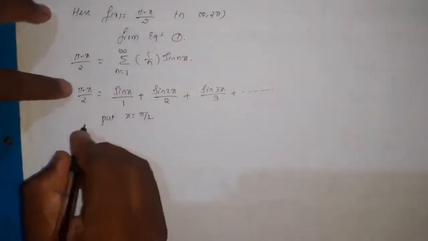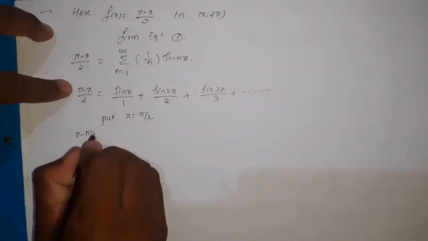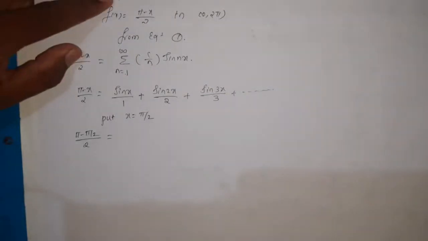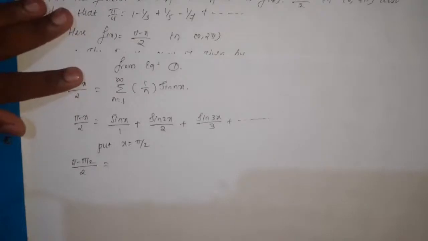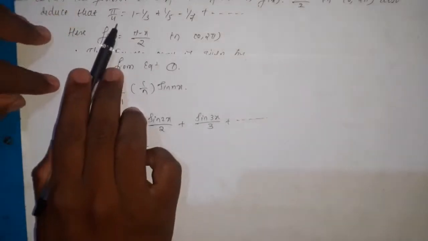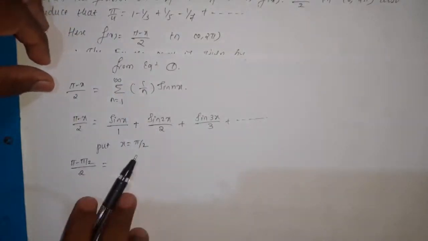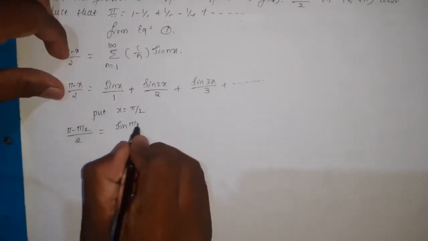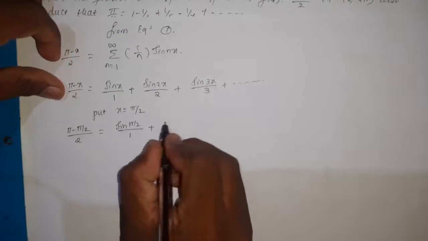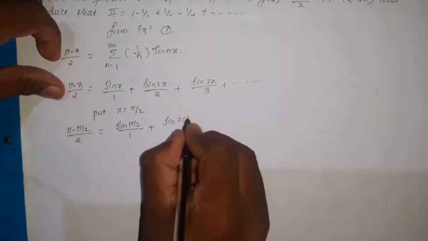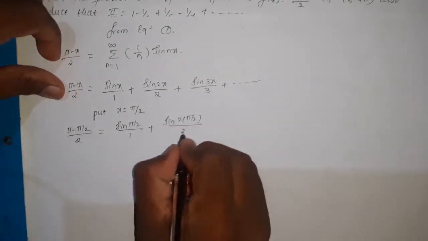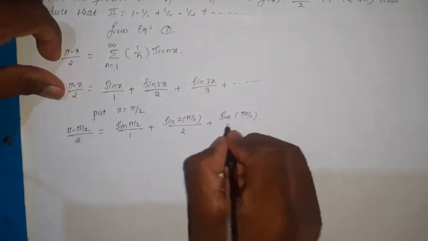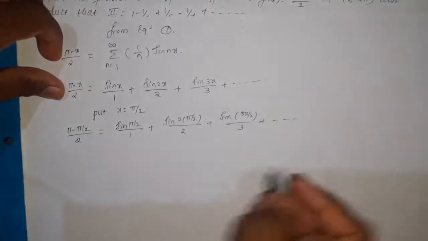So now this expression pi minus pi by 2 divided by 2 is equal to, because we need pi by 4 on LHS, that's why we are substituting x equal to pi by 2. Then here sin pi by 2 divided by 1 plus sin 2 times pi by 2 divided by 2 plus sin 3 pi by 2 divided by 3 plus and so on.